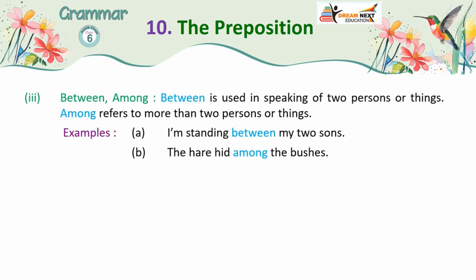3. Between, among. Between is used in speaking of two persons or things. Among refers to more than two persons or things. Examples: A. I am standing between my two sons. B. The hare hid among the bushes.